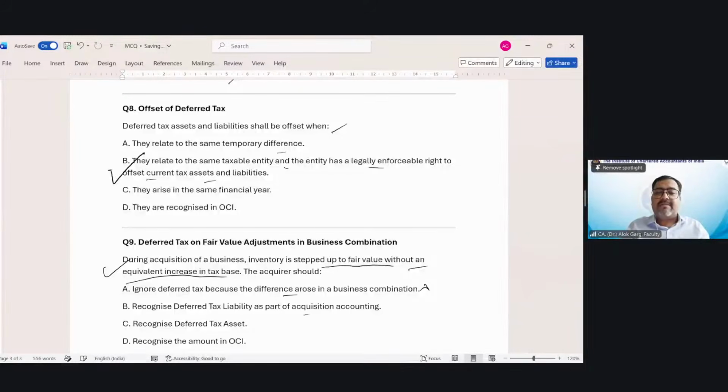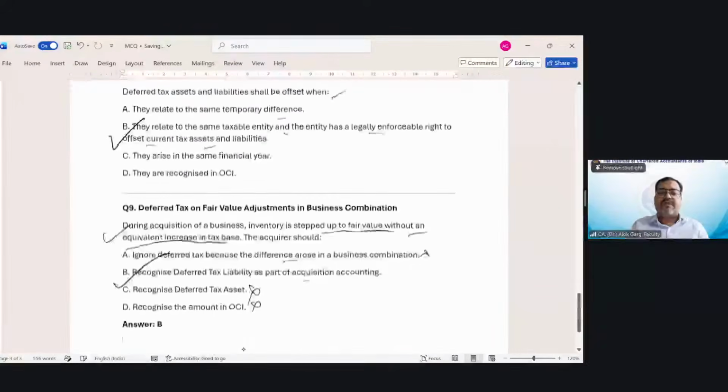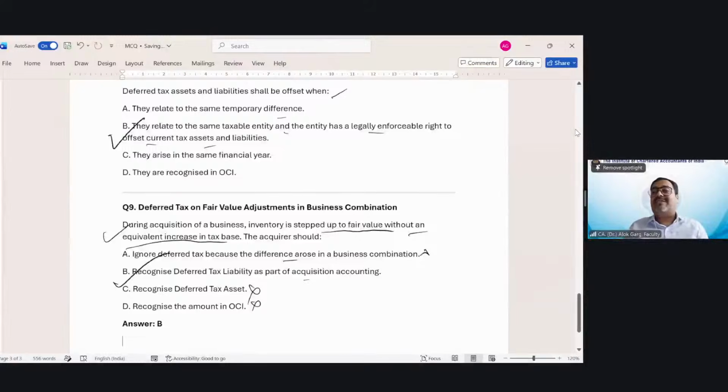Recognize deferred tax liability as part of acquisition accounting. This asset has a higher value, and the tax base has a lower value. So you need to reverse the asset, which means creating a liability. So you need to recognize a deferred tax liability as part of acquisition accounting. DTA is wrong, amount in OCI is wrong, right? So friends, this was the MCQ. I will share the MCQs also.